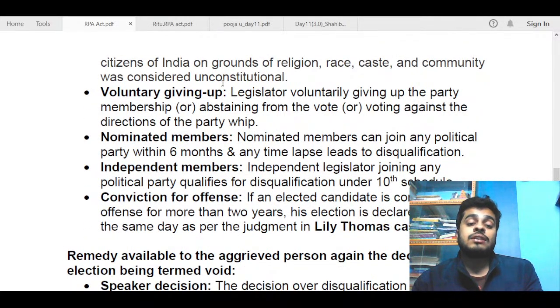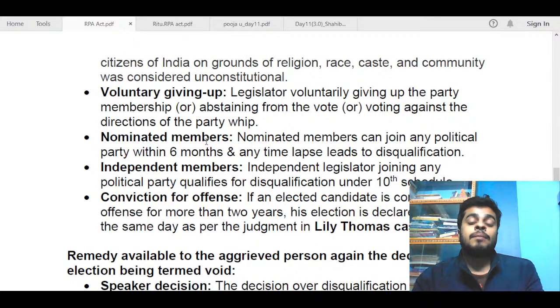Next is about voluntary giving up. Again, this is from the anti-defection laws. These are the same points which I have tried to enlarge or illustrate upon. A legislator voluntarily giving up the party membership or abstaining from vote or voting against the directions of the party whip. This simply means that the elected candidate does not want to remain in the party, and that is considered as voluntarily giving up, and this also disqualifies him.